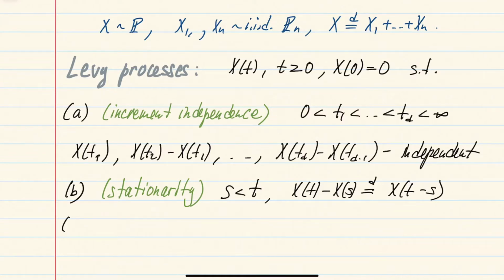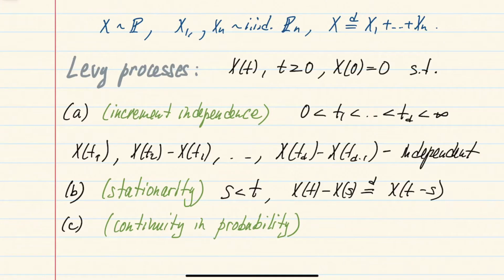And the last property is continuity in probability, which means that when the index converges to another index, then the process converges in probability.